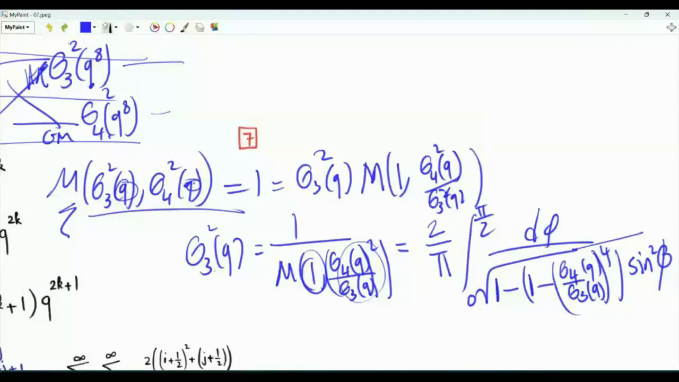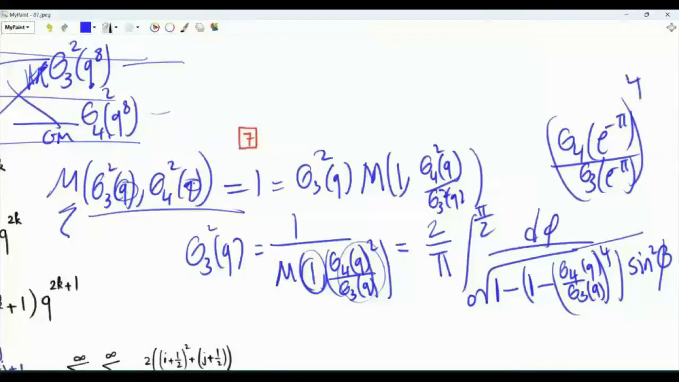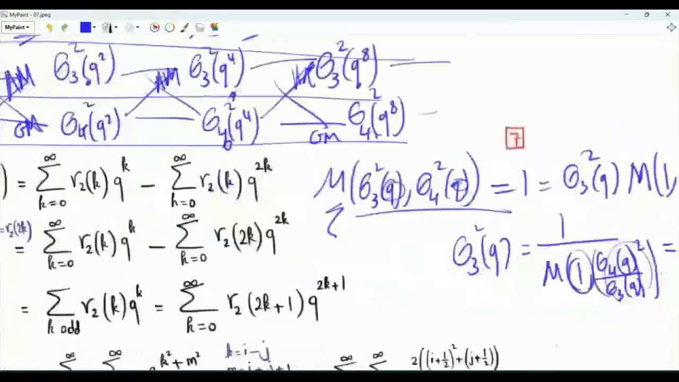We do have an expression for theta3 of q squared, and our interest is the case when q is e to the minus pi, but our integral, unfortunately, needs this ratio. For our problem, we need theta4 of e to the minus pi divided by theta3 of e to the minus pi raised to the power 4. As you can see, we still need to do more. And our next step is the Jacobi identity. We need one more relation between those functions so that we can assign a value to this ratio.